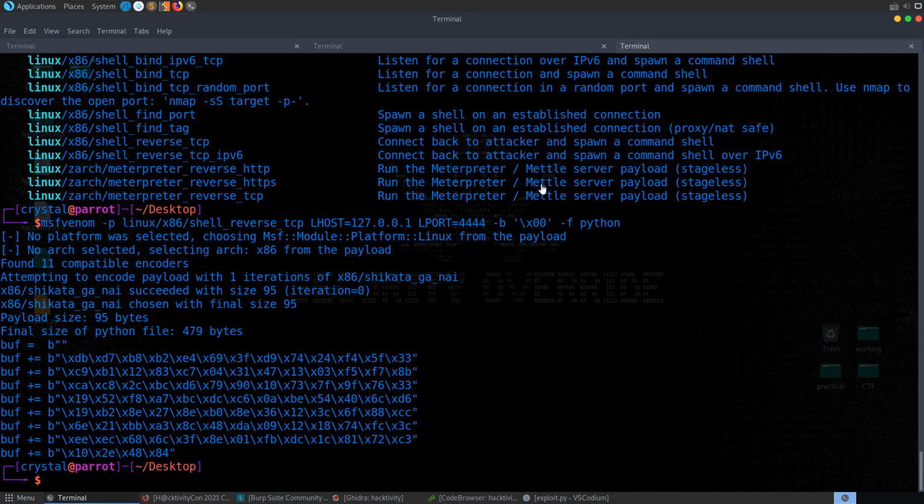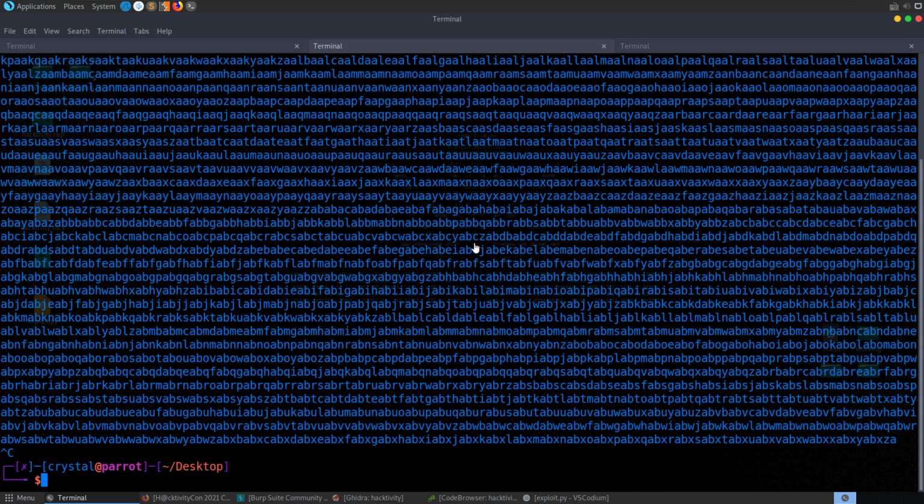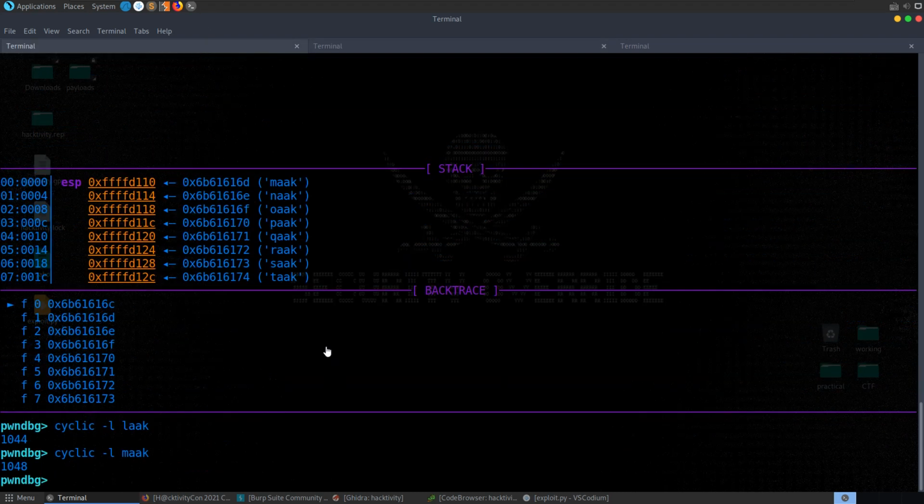Let's try and set up a shell here on port 4444, so we're waiting for a connection back to us. We need to send off this payload, so we're going to do python, make sure this is Python 2, exploit.py, and we need to make sure this is running as well.